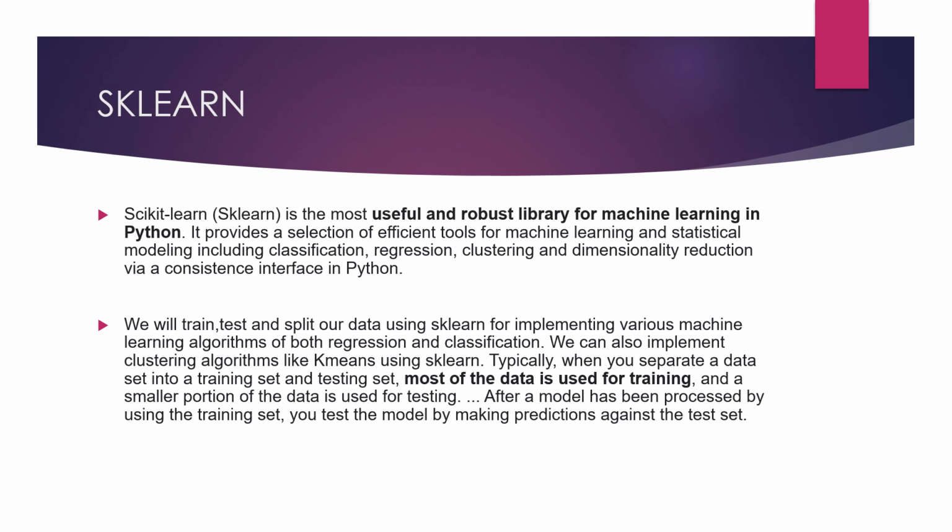After a model has been processed using a training set, we can also test our model by predicting values against the test set. One important thing I will tell you is that when we split our data, training data occupies the maximum amount of data. Generally it is 75-25, or you can say 80-20. Now I will show you the implementation of every machine learning algorithm.